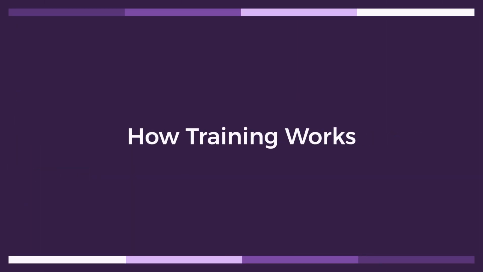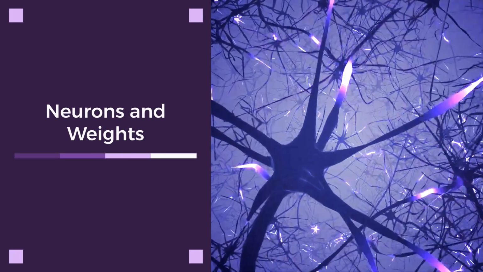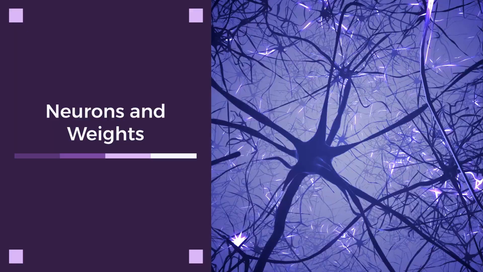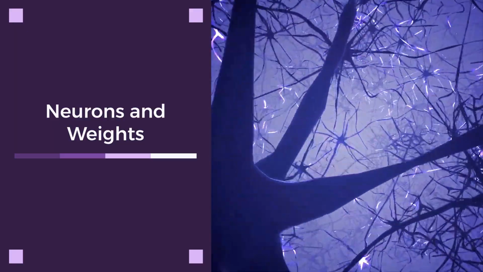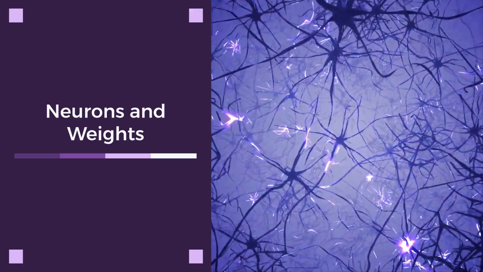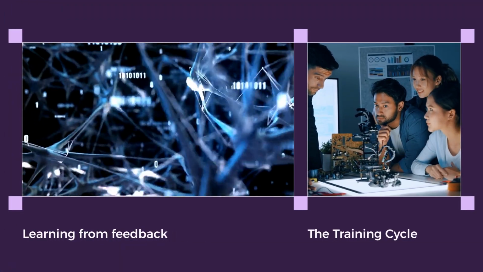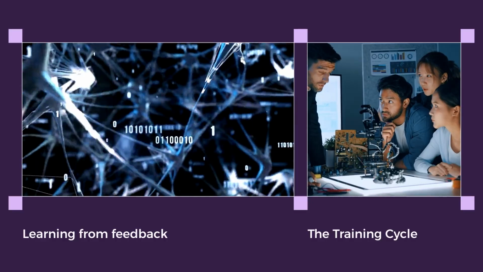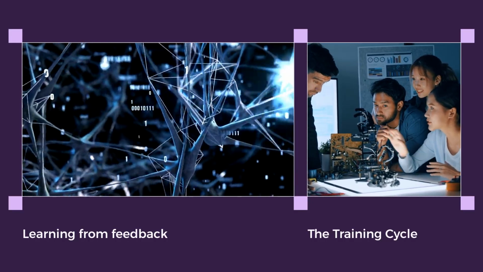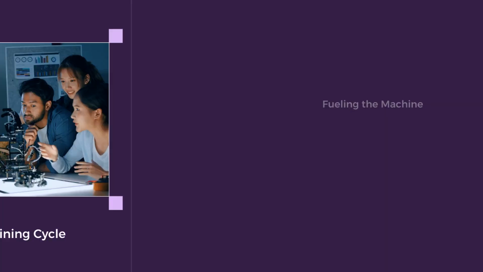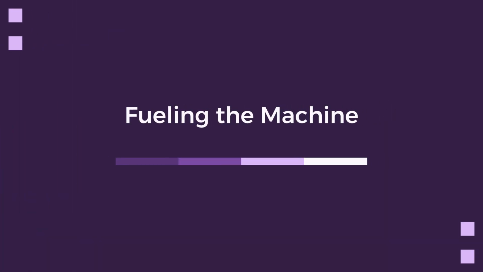A neural network learns through a process called training. This is how the AI becomes effective at its task. Neural networks consist of interconnected neurons organized in layers. Each connection has an adjustable weight, which represents its importance in processing the data. Data enters the network, gets processed, and produces an output. The key is training. The network learns by adjusting the weights based on feedback, essentially learning from its mistakes to become more accurate. Algorithms are only as good as the data they receive.